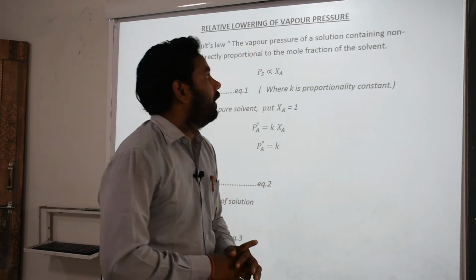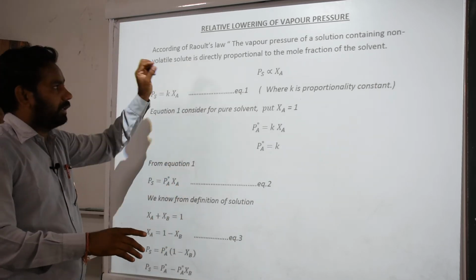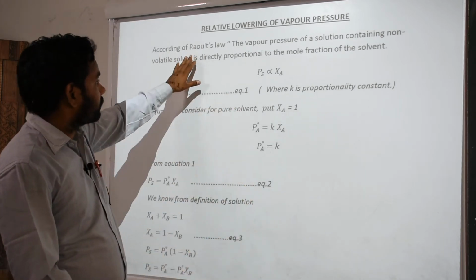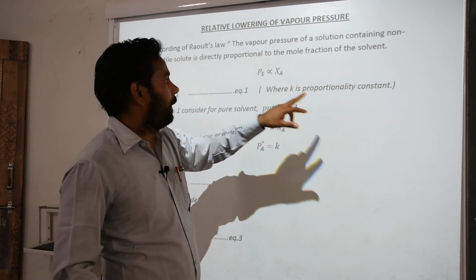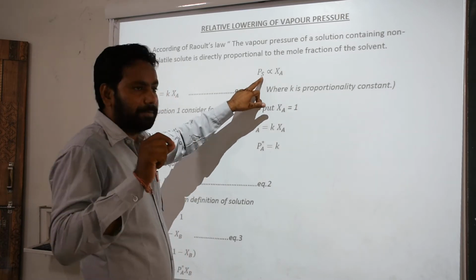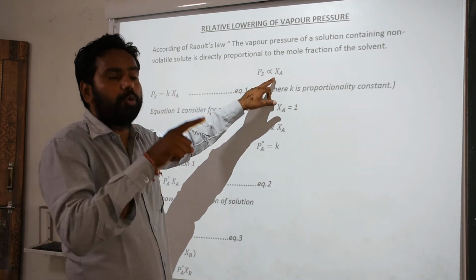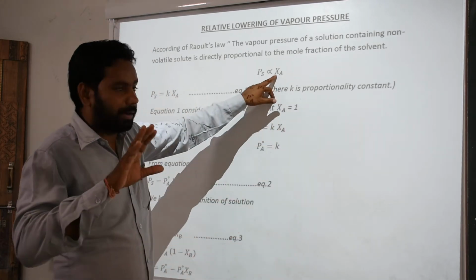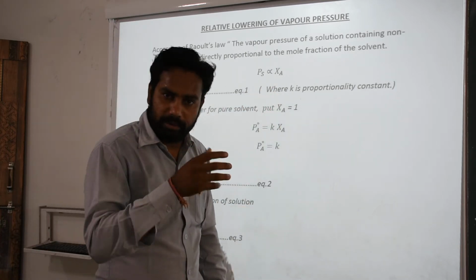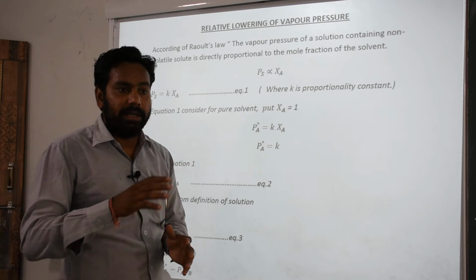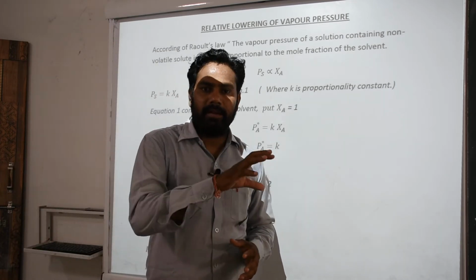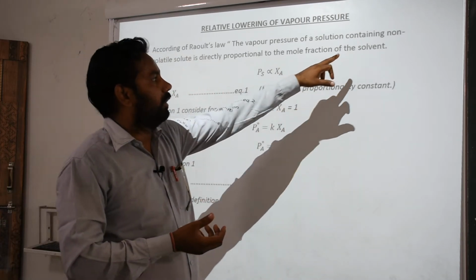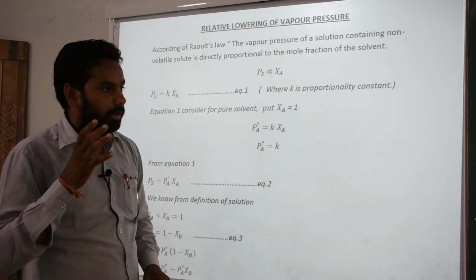The vapor pressure of a solution containing a non-volatile solute is directly proportional to the mole fraction of the solvent. If we consider the vapor pressure of the solution, PS, where P means pressure and S means solution, it is directly proportional to the mole fraction. We already know that X is a mole fraction and A is the solvent. In the first chapter we learned that in a solution, A shows the solvent and B shows the solute. So A is used for the solvent, and X is the mole fraction of the solvent.